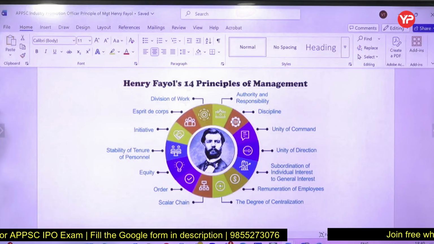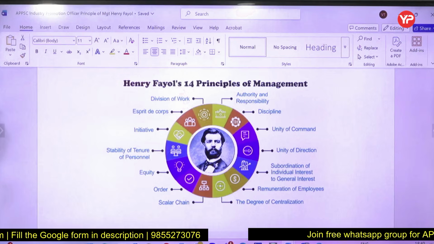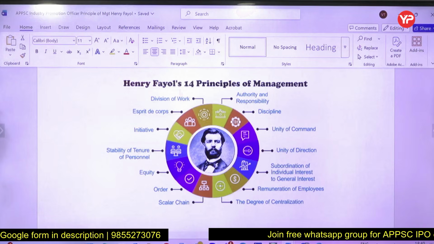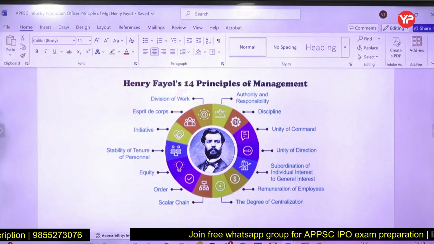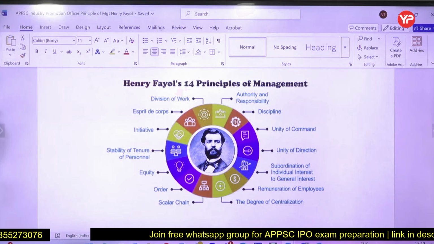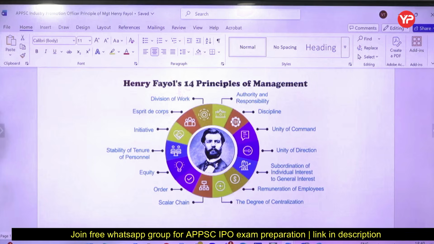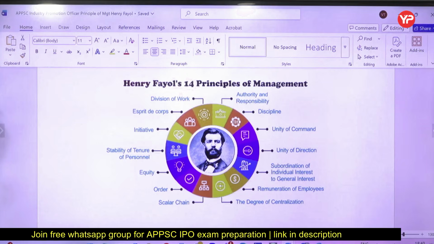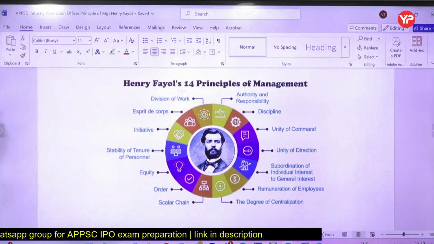You can stop your screen here and read all these 14 principles of management. Fayol's 14 principles of management.